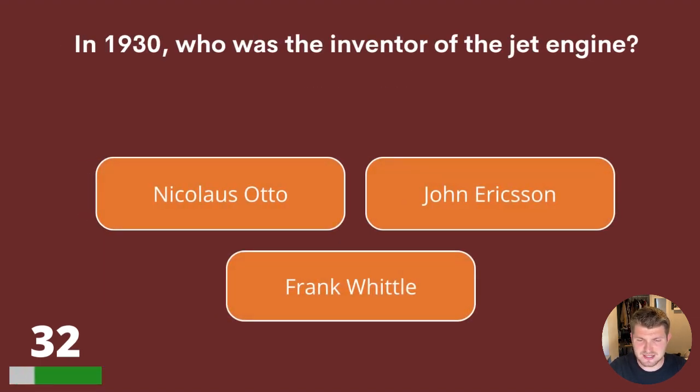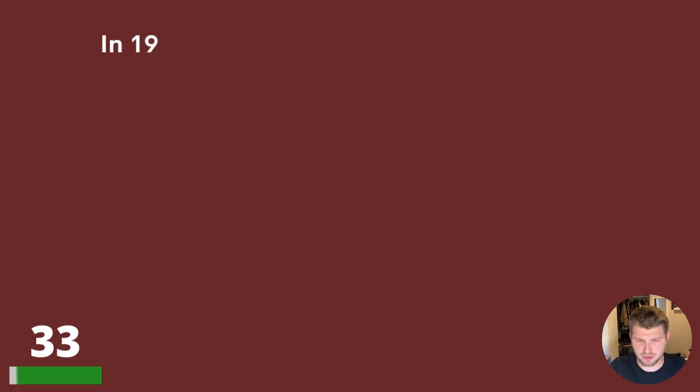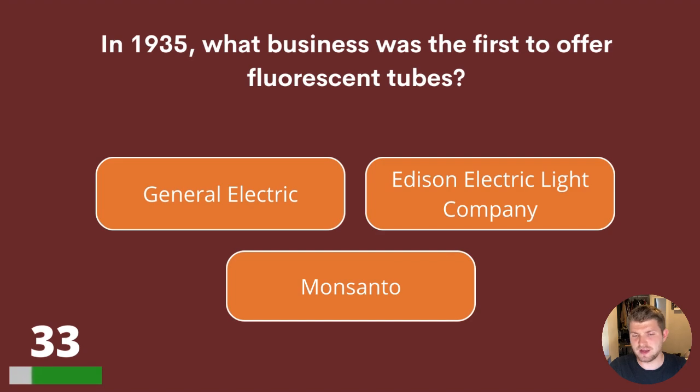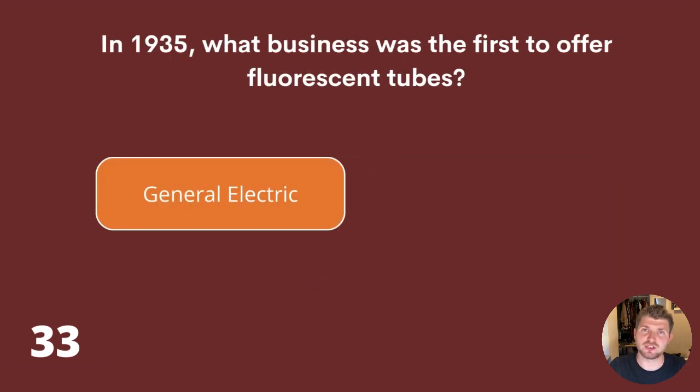32. In 1930, who was the inventor of the jet engine? Nikolaus Otto, John Ericsson, or Frank Whittle? The jet engine was invented by Frank Whittle. Well done if you got that one. Here is question 33. In 1935, what business was the first to offer fluorescent tubes? General Electric, Edison Electric Light Company, or Monsanto? The answer is General Electric.